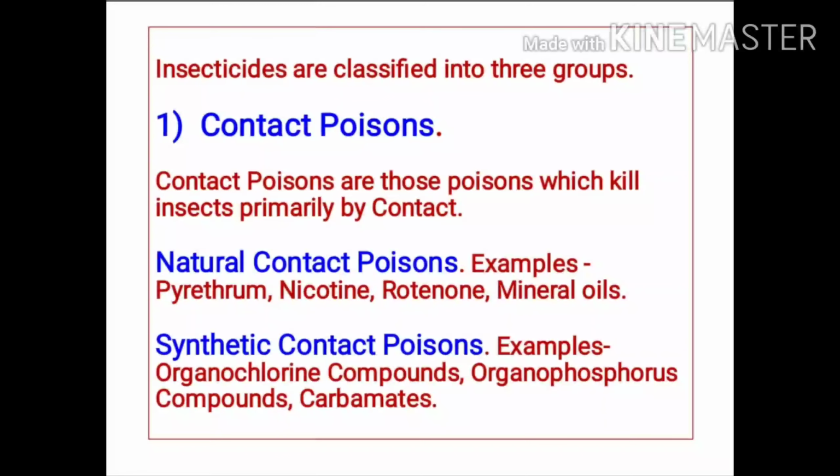Natural contact poisons include pyrethrum, nicotine, rotenone, and mineral oils. Synthetic contact poisons further include 3 groups. Group 1 is organochlorine compounds, Group 2 is organophosphorus compounds, and Group 3 includes carbamates.